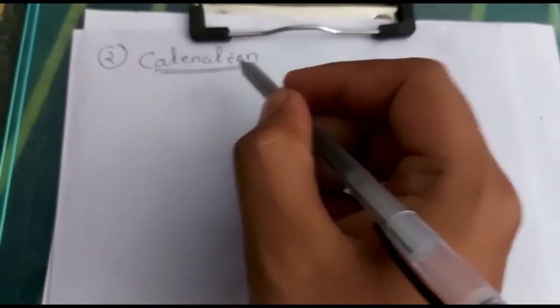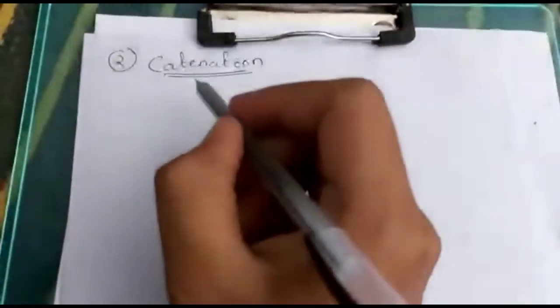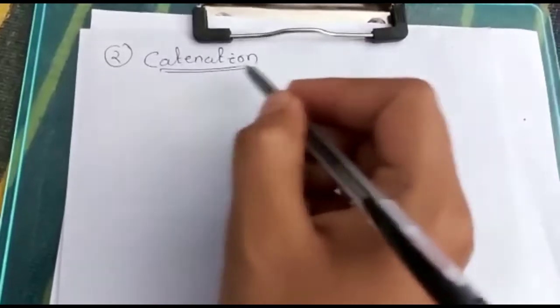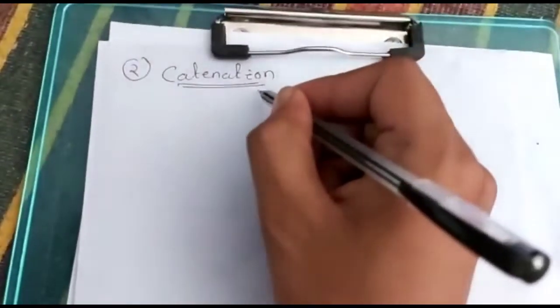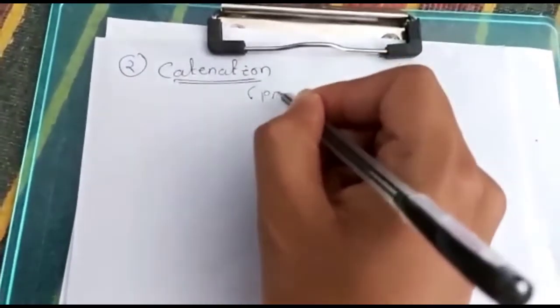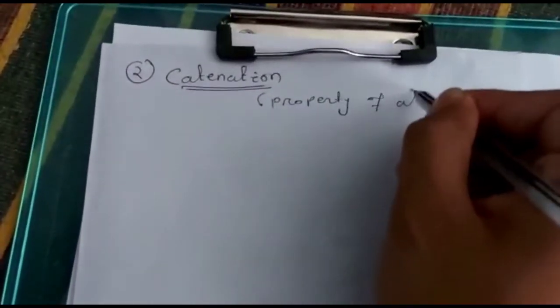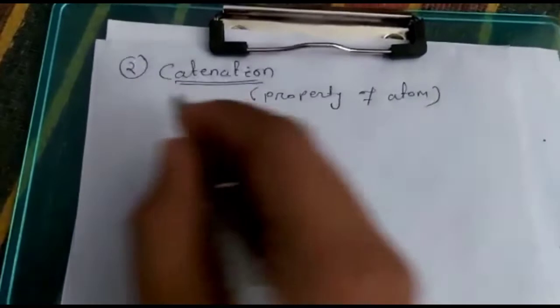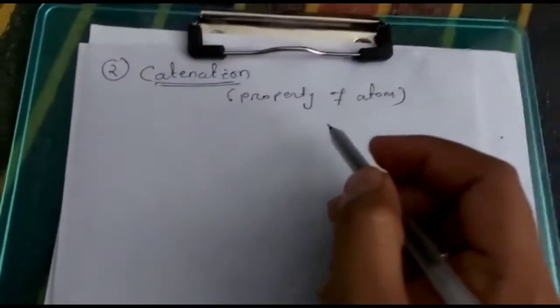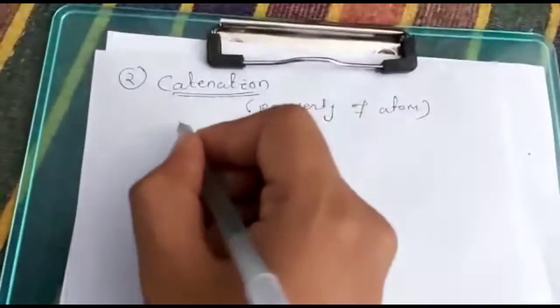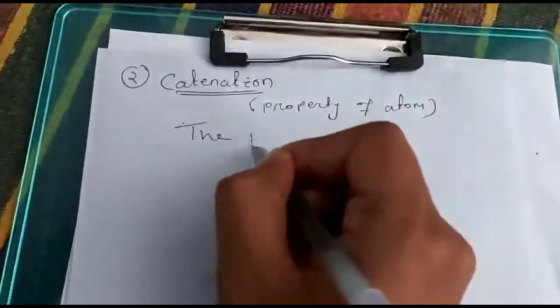Discuss the second property of carbon. The second property of carbon is known as catenation. Remember, catenation is the property of any atom. So what is catenation? Write down the properties of